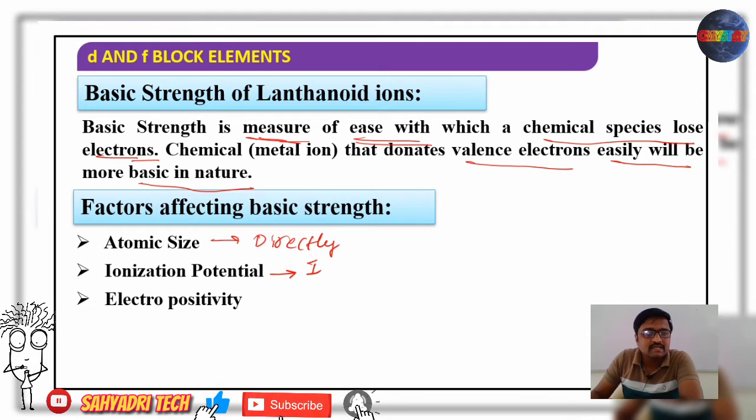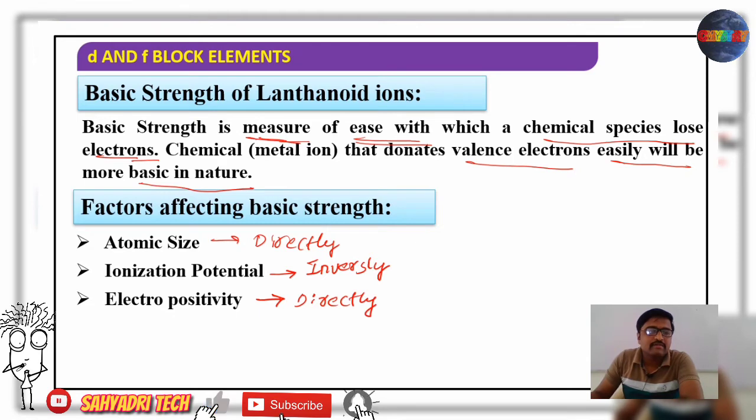which means it is inversely proportional with basic strength. Then coming to the electropositivity. Electropositivity means tendency to acquire a positive charge, tendency to lose an electron. Greater the electropositivity, more is the basic strength. Less the electropositivity, less is the basic strength, which means it is directly related.